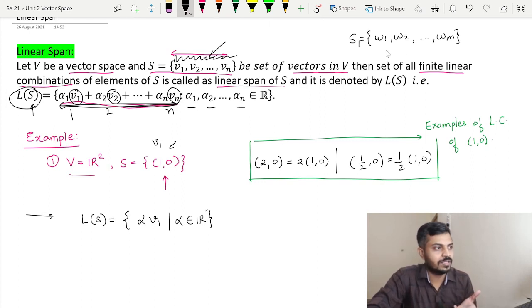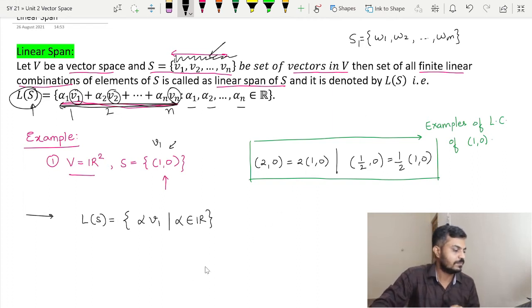It will be alpha 1 w1 plus alpha 2 w2 plus so on alpha m wm. I hope it has cleared your concept.